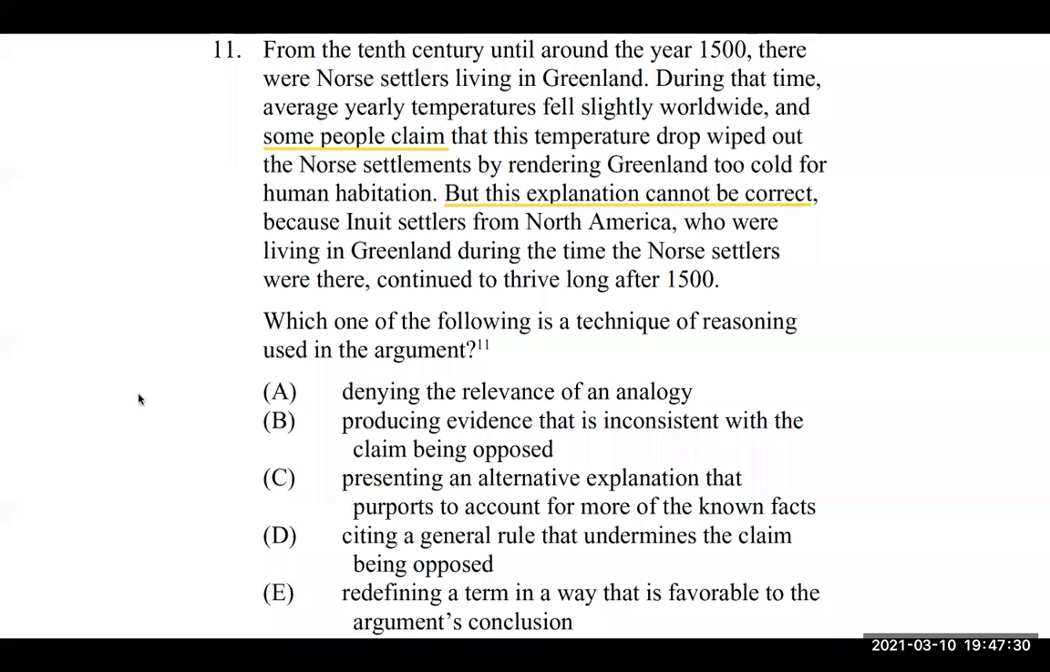So we're figuring out what is the technique they use to support their argument. A, denying the relevance of analogy. So we're not talking about any analogies here. B, producing evidence that is inconsistent with the claim being opposed.